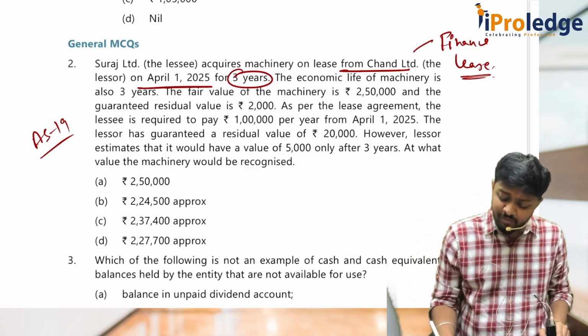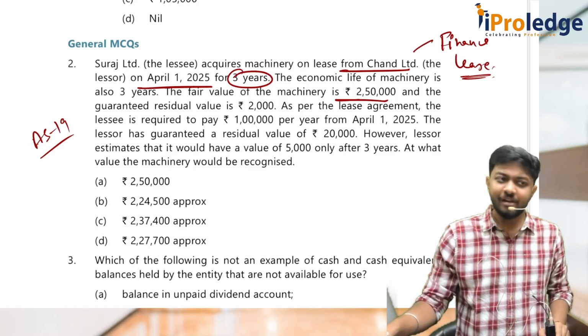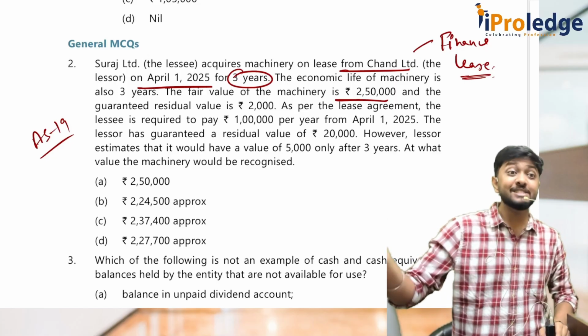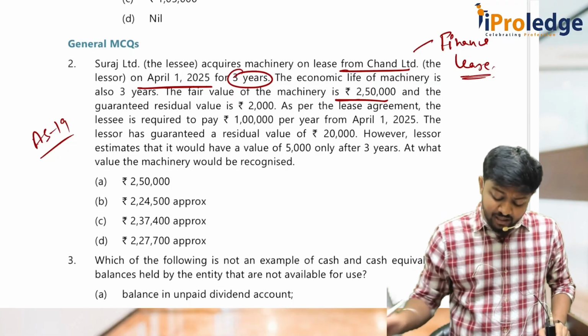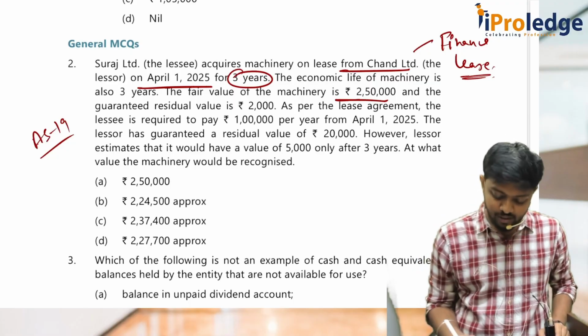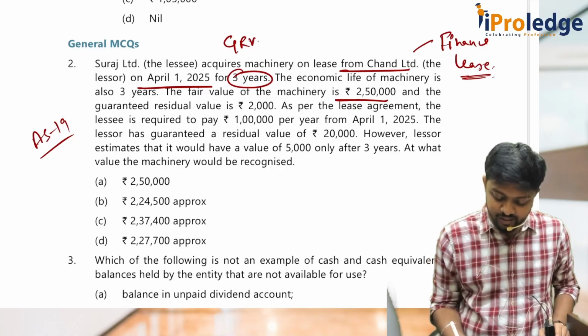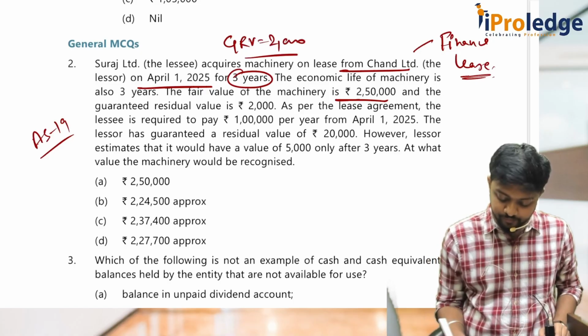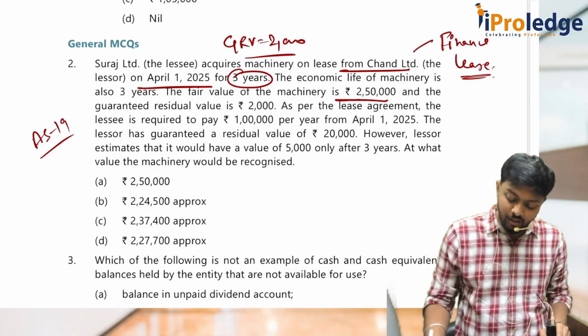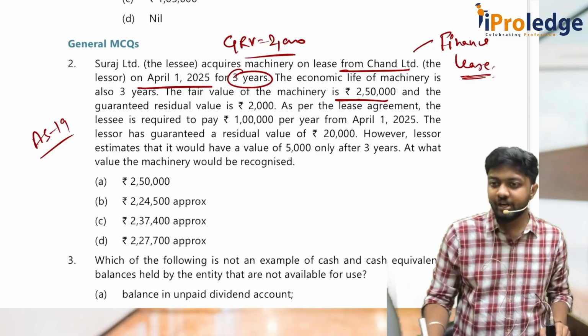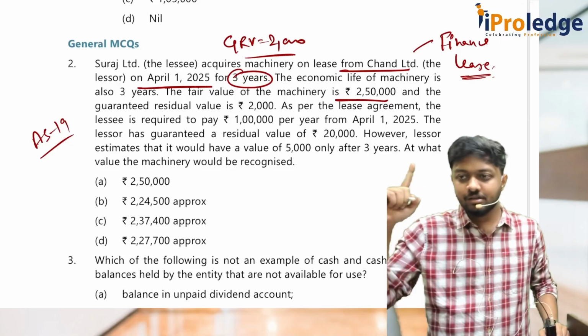And the fair value of the machinery is 2,50,000. Fair value. And today if you have to purchase the machinery, how much you have to pay? 2,50,000. And the guaranteed residual value is 2,000. As per the lease agreement, the lessee is required to pay 1 lakh per year from April 1, 2025.